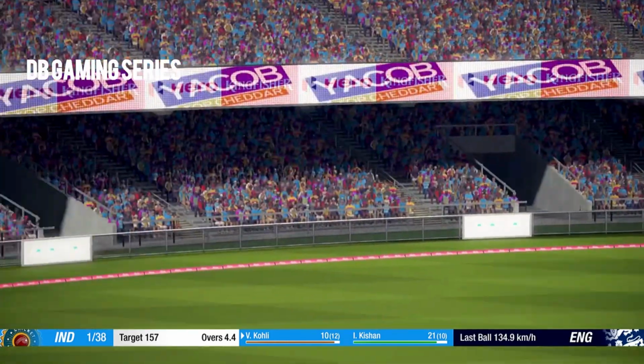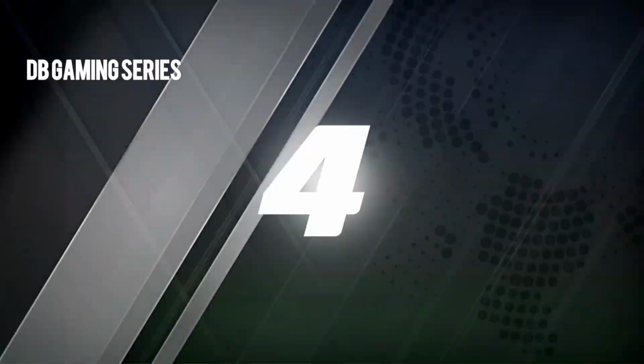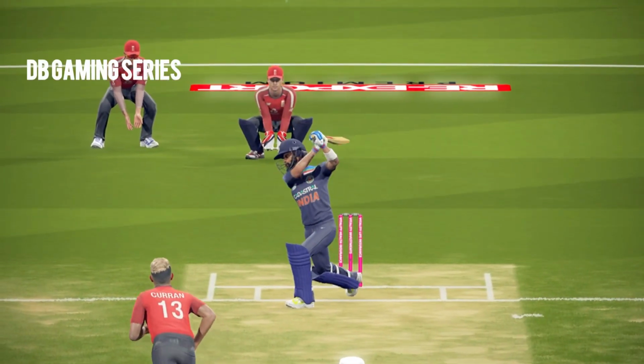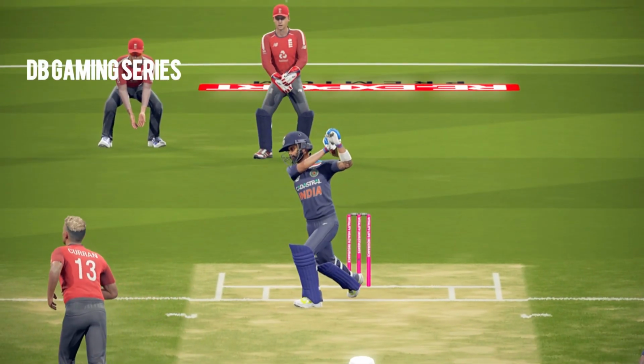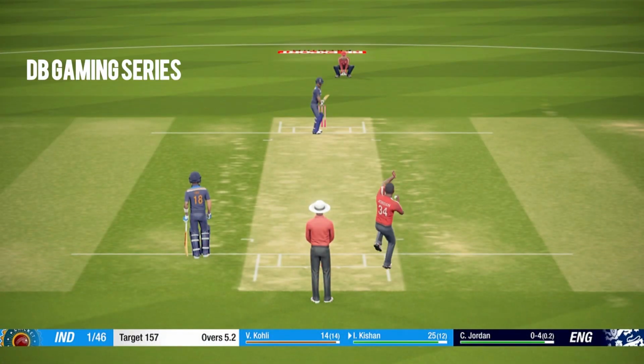Kohli takes the aggressive option. Fielder cannot do anything because there are no fielders there as he punches it for 4 runs. Brilliant shot to the king himself, Virat Kohli. And if you guys did not see his first innings in the first T20, link up in the description below.